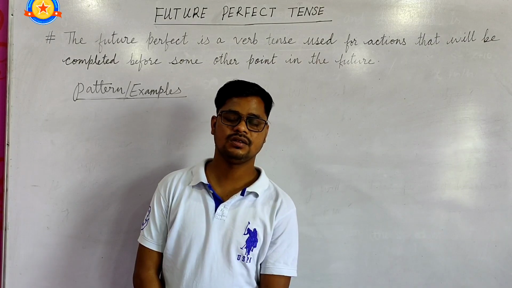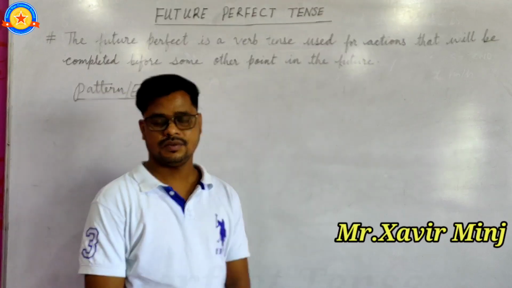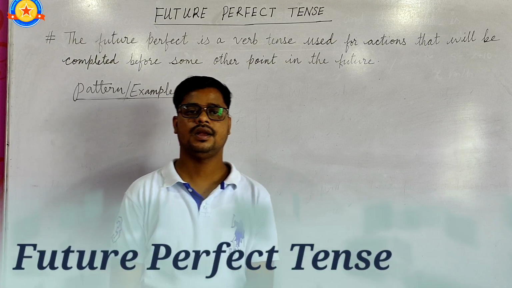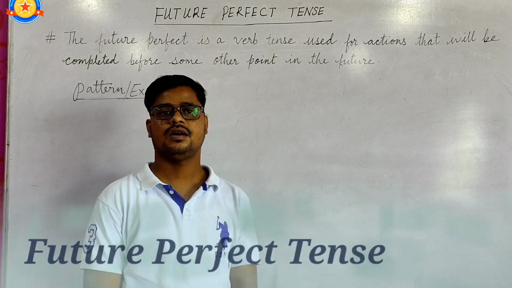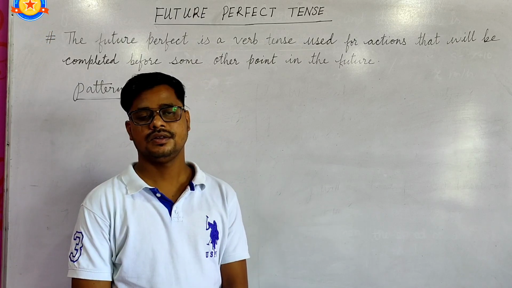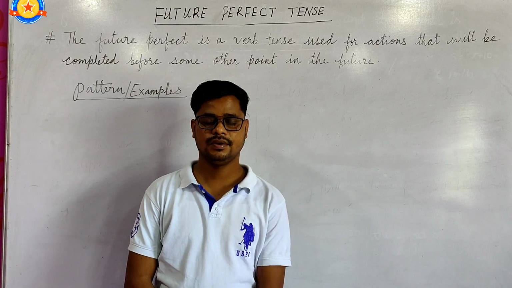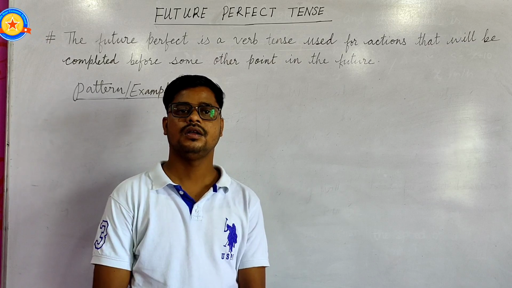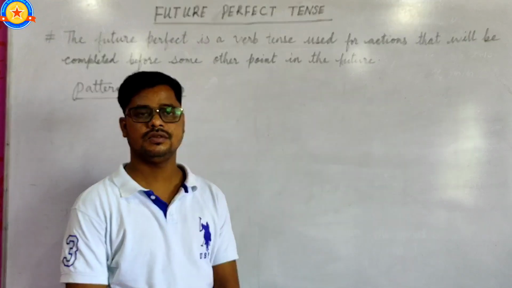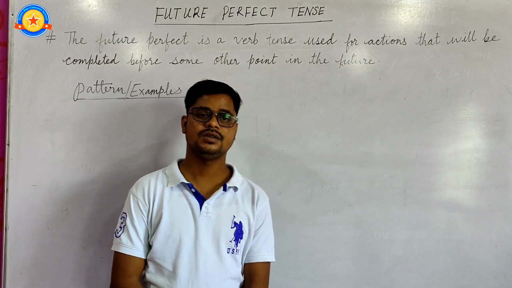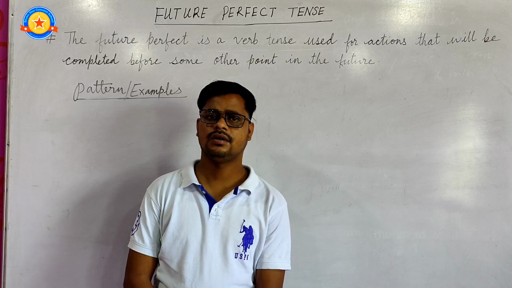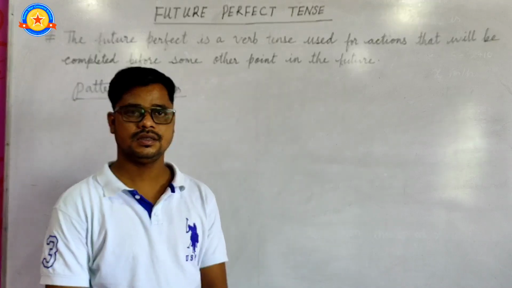Students, today we are going to learn about future perfect tense. So, students, all you know that future tense has four parts: simple future, future continuous, future perfect, and future perfect continuous tense. In the previous class, I taught you about future continuous tense. Today we will only learn about future perfect tense in this class.